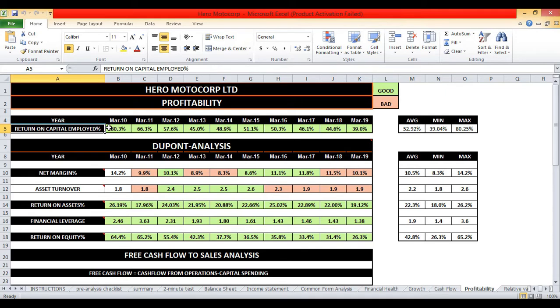Remember, with return on equity and return on capital employed, consistency is very important. I look for companies where at least 8 out of 10 years the company should generate above 15% return on equity and return on capital employed. Otherwise, I will not invest in such a company. If you remember, I mentioned that there are two methods to analyze corporate profitability. One is the return on capital method, which we just finished. Now let's look at the second method, that is the free cash flow method.